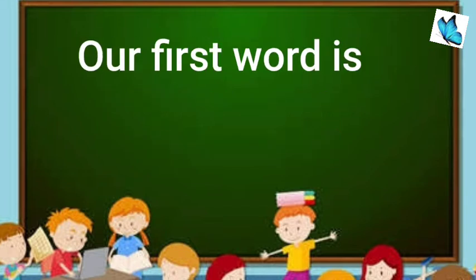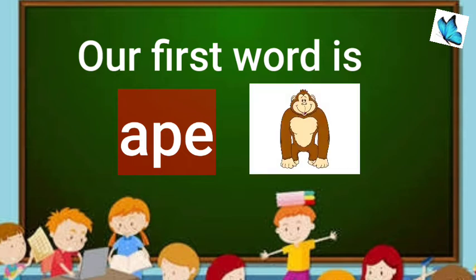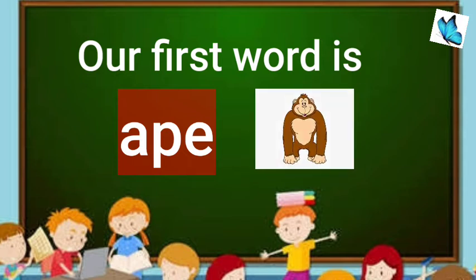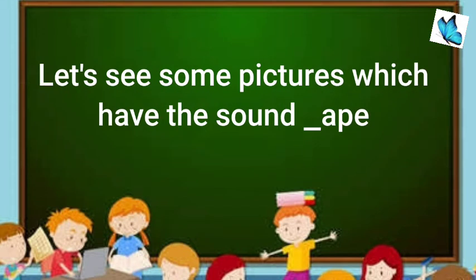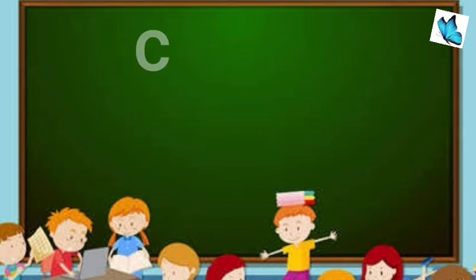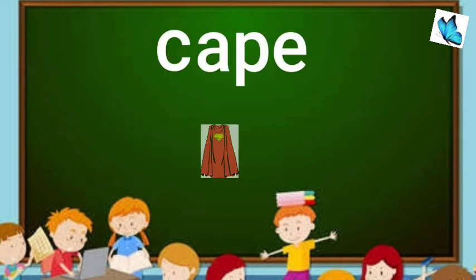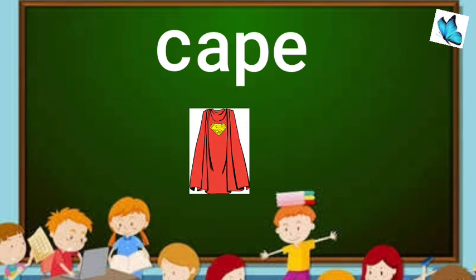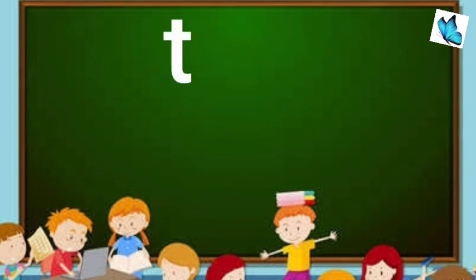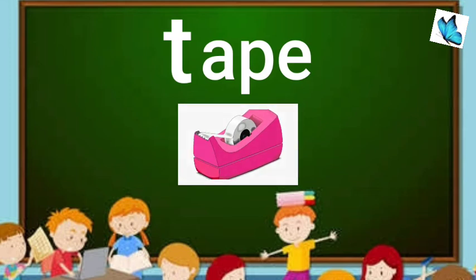Our first word is ape. Children, ape word ends with E, but the sound ends with a consonant which is P. Let's see some pictures which have the sound "ape". K, ape, cape. T, ape, tape.